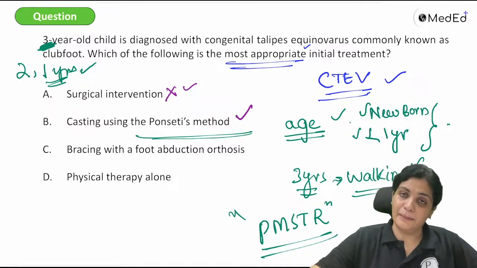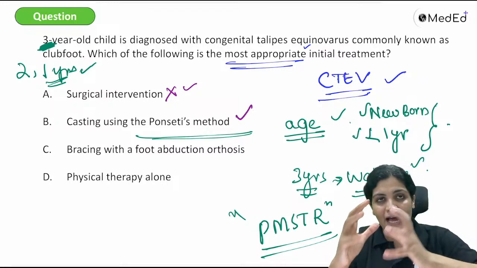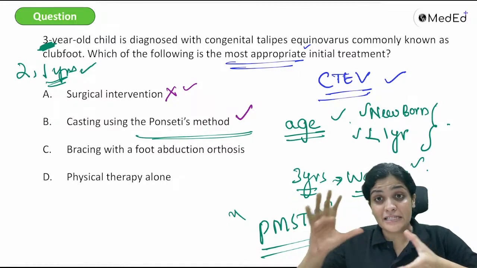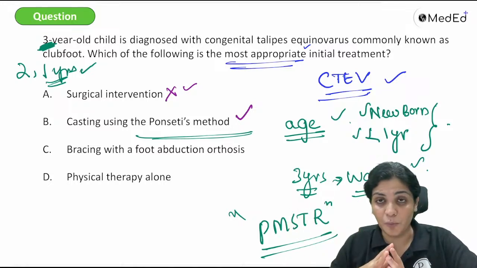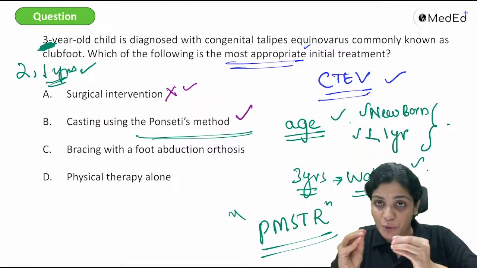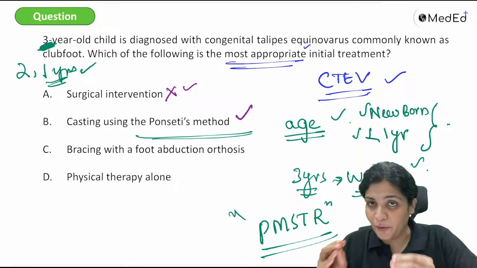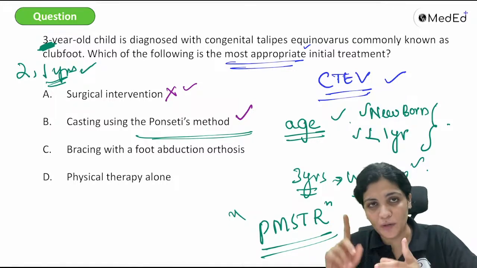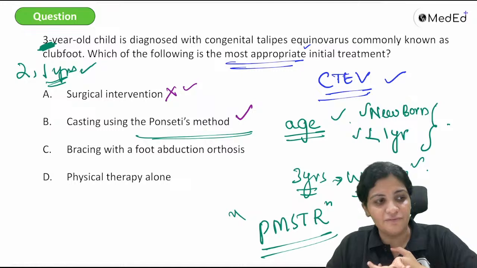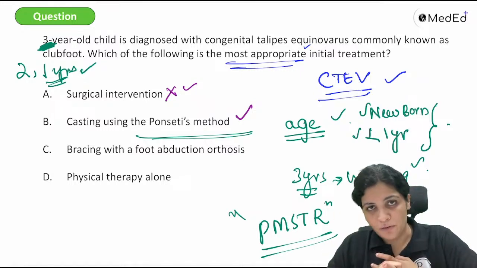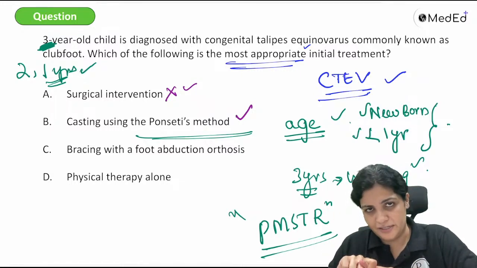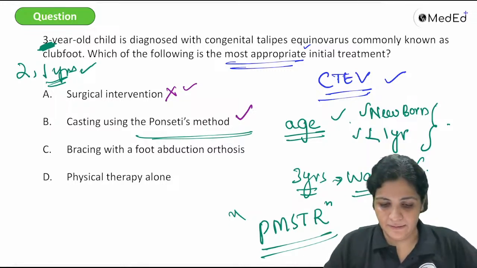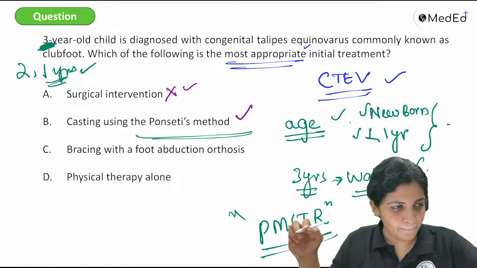You will clearly explain to the parents that this is a 3-year-old child, where we can't start the treatment as we have done for the newborn, but still we have to give a trial of Ponseti. It is not that you directly go for some surgical releases. You will go for the Ponseti method first, and then you will go for your posterior medial soft tissue release. So the answer still will be casting using the Ponseti method. Is that clear?